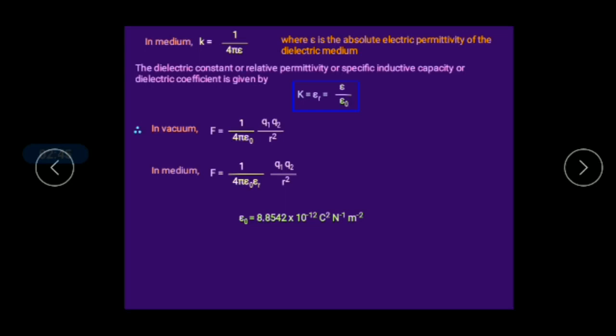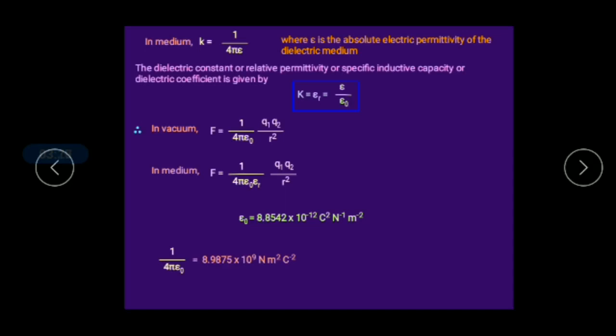Yes, exactly. It is the ratio between the same quantity, epsilon by epsilon naught, so both have the same unit and they cancel each other. So the unit of epsilon r, the dielectric constant, the relative permittivity, has no unit. This is a one-word question that can come.